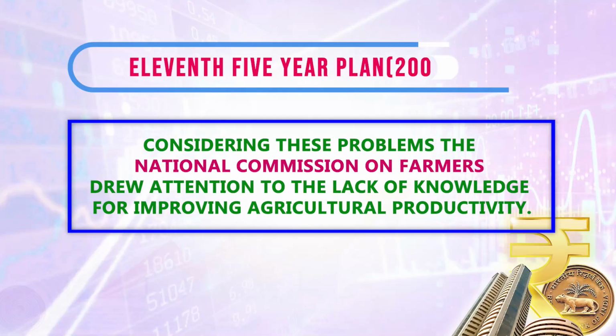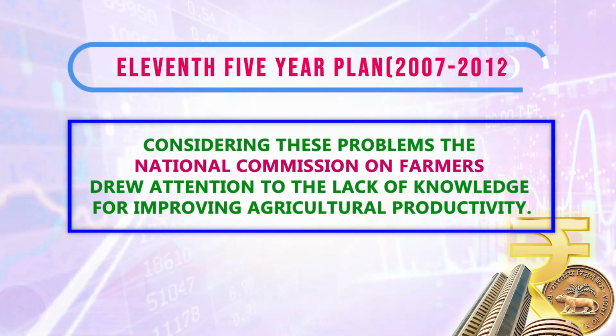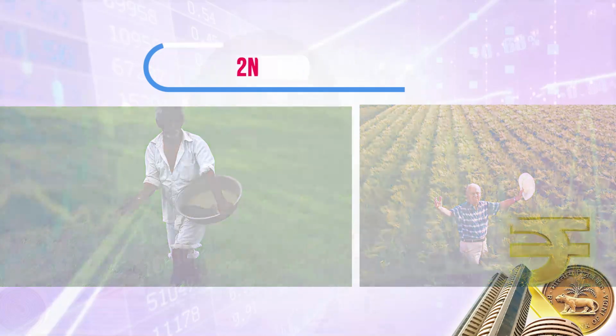For that, the National Commission for Farmers was created. And that will take into account the health of soil, health care, water harvesting, credit facilities, everything. So actually this called for a second green revolution, that is an entirely new focus on the agricultural sector was given by the central government.